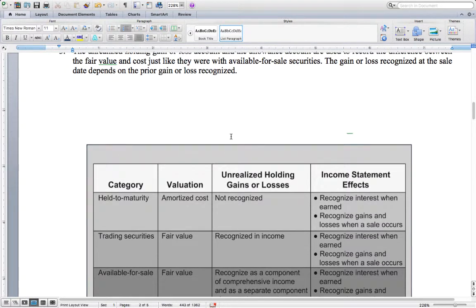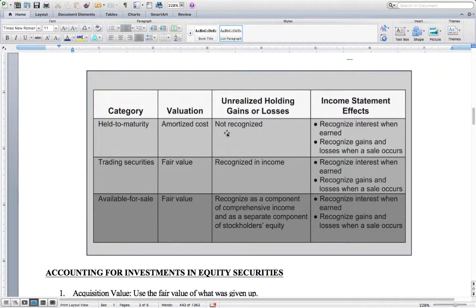This table just provides a recap of the differences for the debt security classifications, held to maturity, trading securities, and available for sale, and goes through the valuation of the securities, the unrealized gains and losses, how they are accounted for, and also the income statement effects.